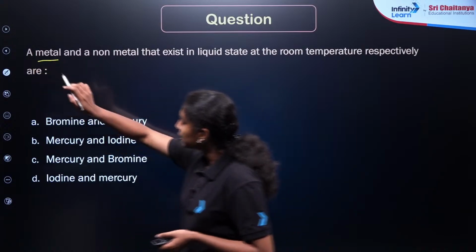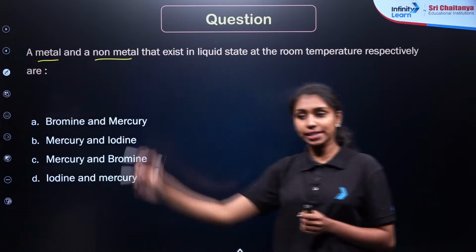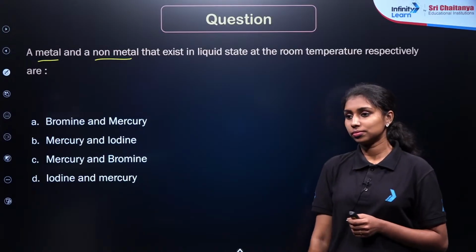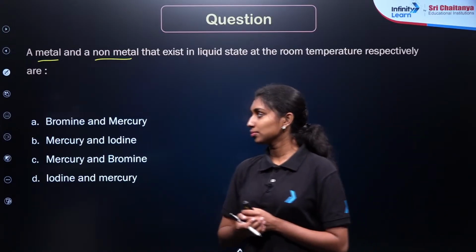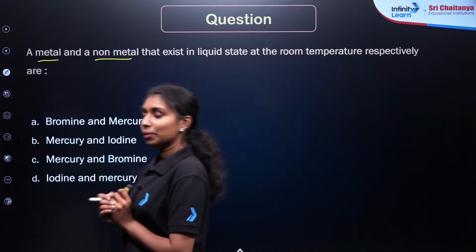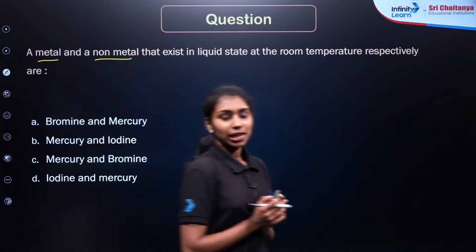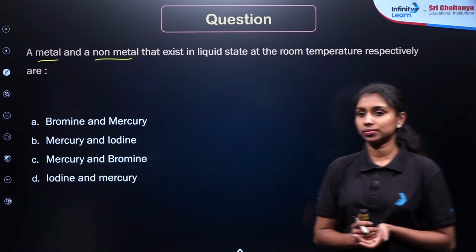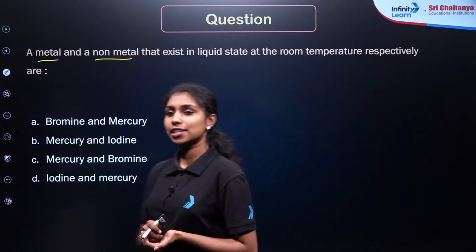First one is a metal and the second one is a non-metal which is in the liquid state. Ramya, are you sure? Option A. Okay, are there any other options?